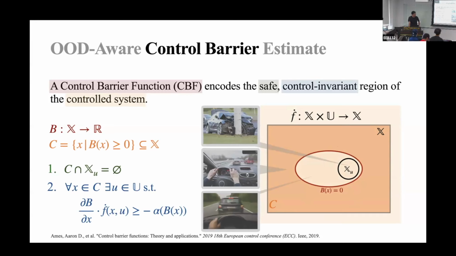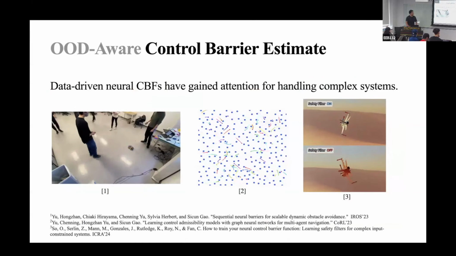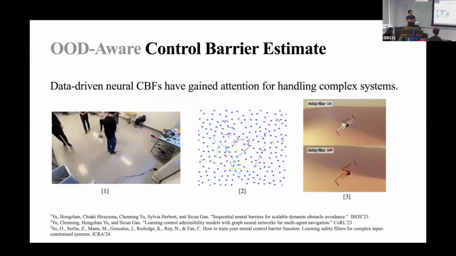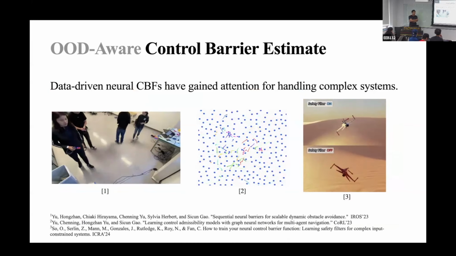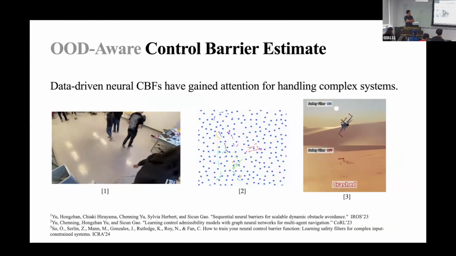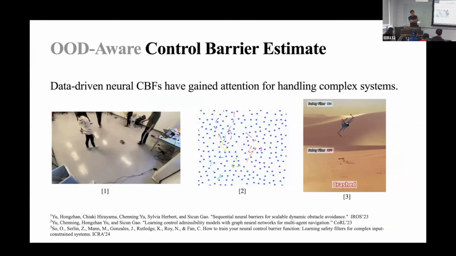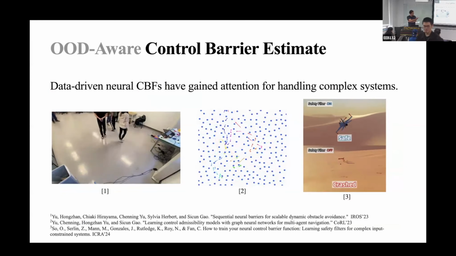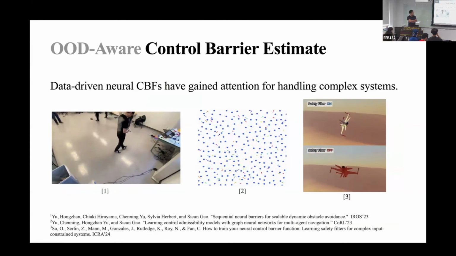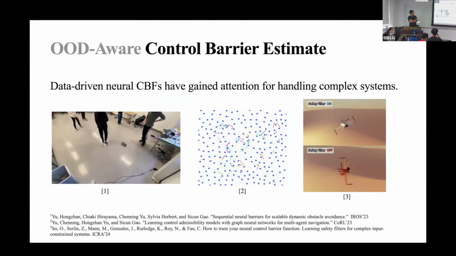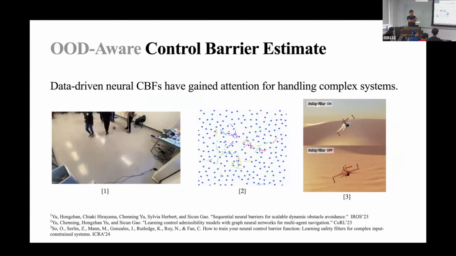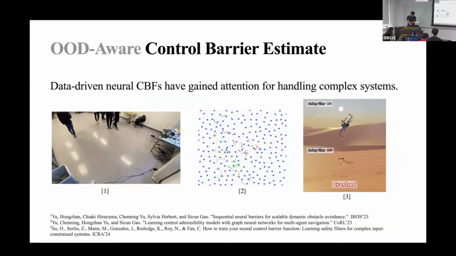The states that are neither in C nor in XU are states that will inevitably enter the unsafe region. Constructing control barrier function candidates is quite complicated for complex systems, and therefore people have turned to data-driven neural CBFs. For instance, I'm showing here dynamic obstacle avoidance, multi-robot control, as well as jet stabilization.